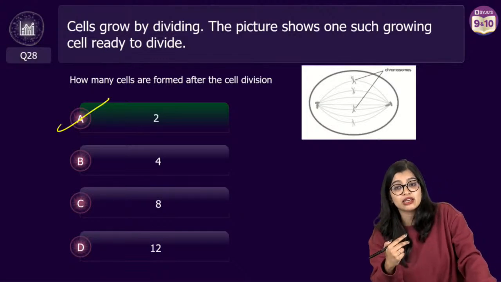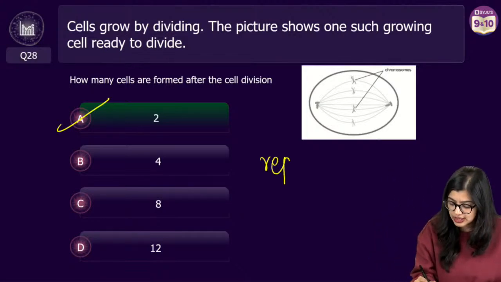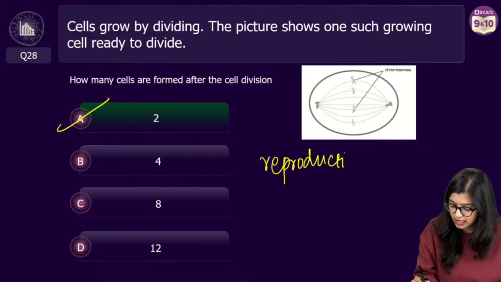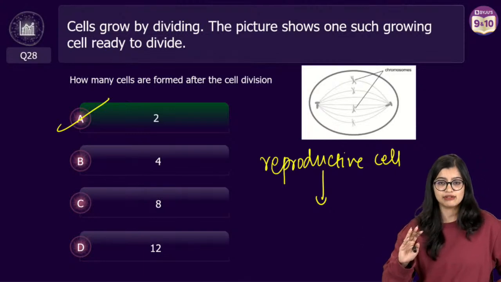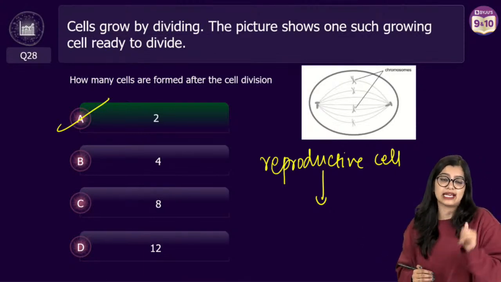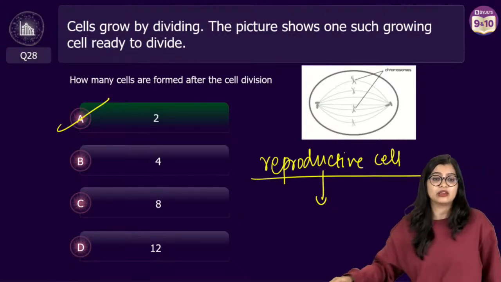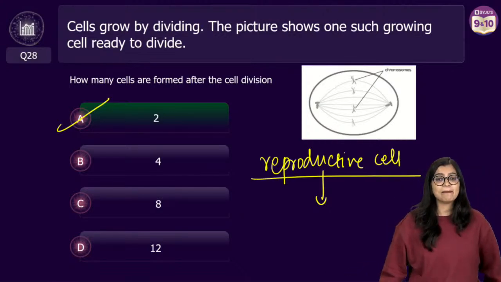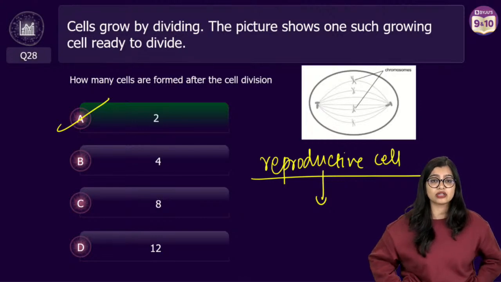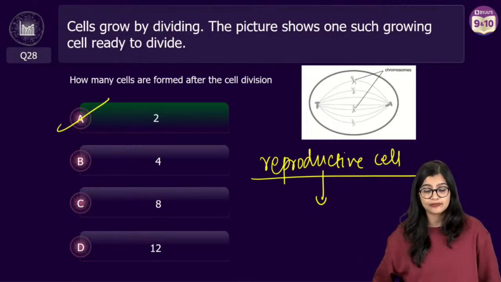Now imagine if this was a reproductive cell. At the end of cell division, how many cells are we going to get? Ma'am, when the parent has 4, how can 2 daughters get 4?